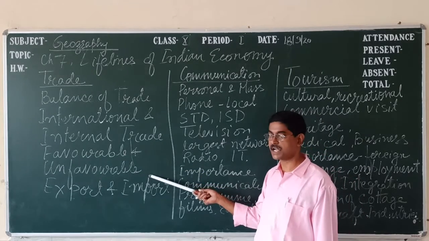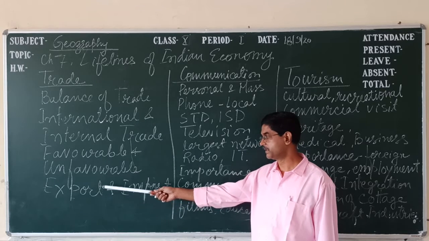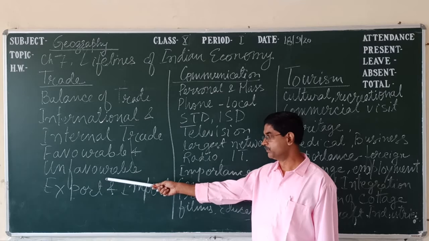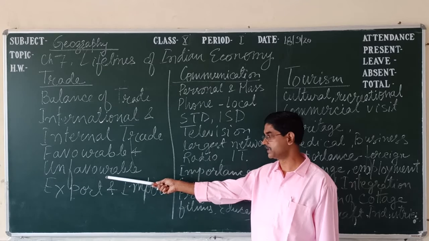Just the opposite is unfavorable trade. If import is more and export is less, that is called unfavorable trade.